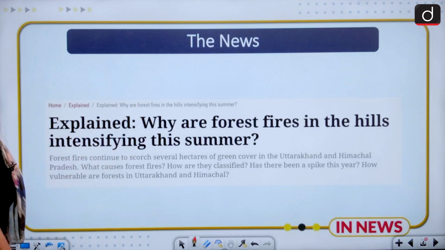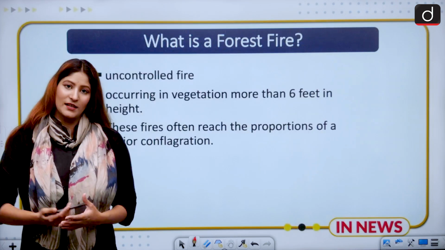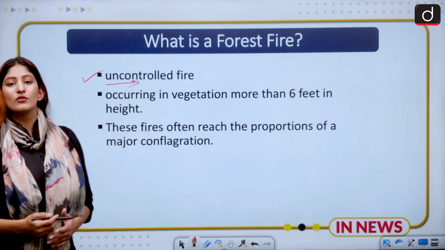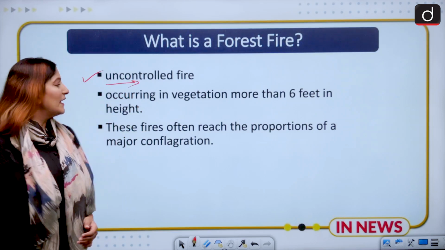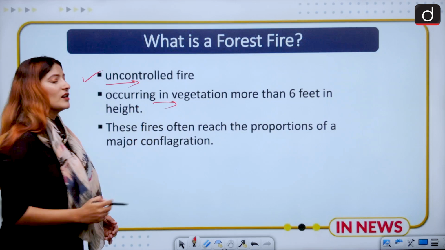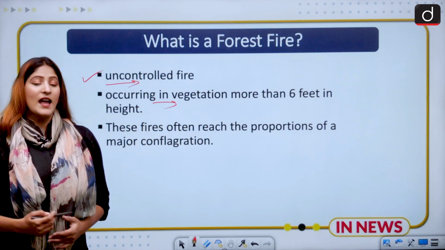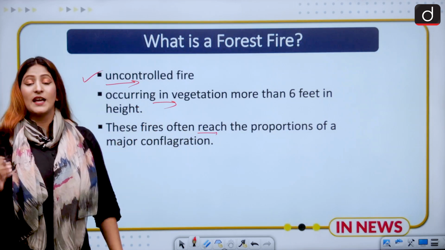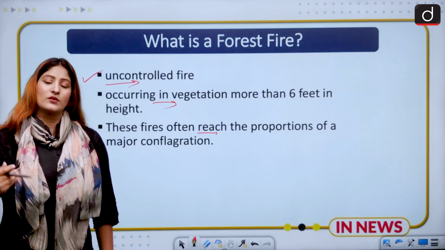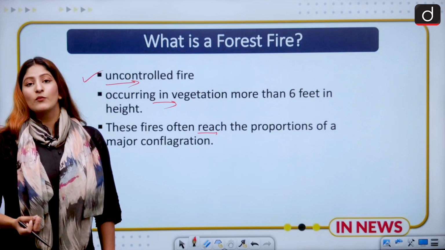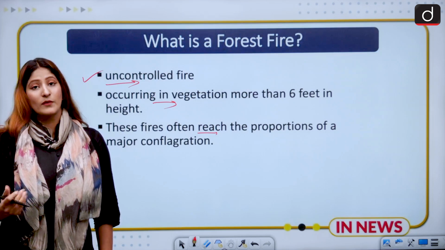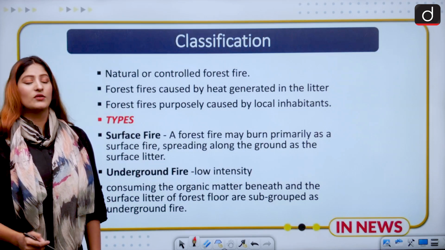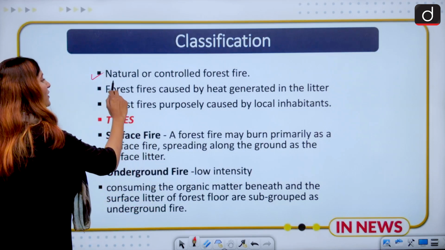First of all, let us know what a forest fire is. According to Britannica Encyclopedia, a forest fire is an uncontrolled fire, which we also know as a wildfire, and these occur in vegetation more than 6 feet in height. These fires often reach the proportions of a conflagration and become really hard to control. That leads to disruption in biodiversity and adds more fuel to the fire with respect to global warming and climate change.